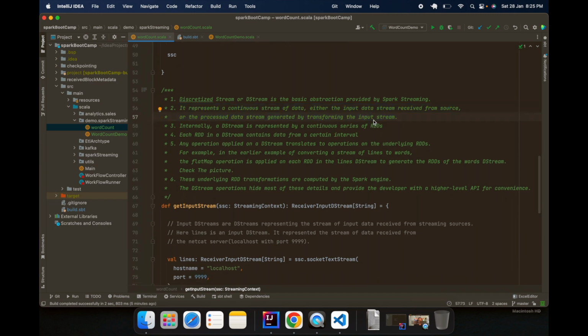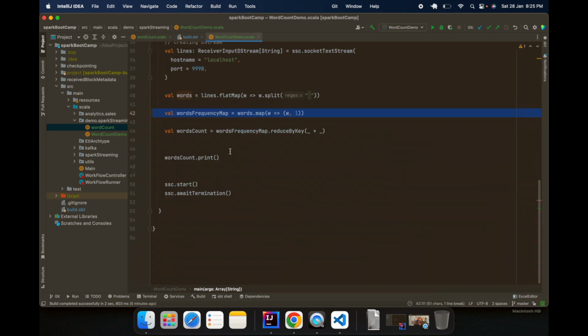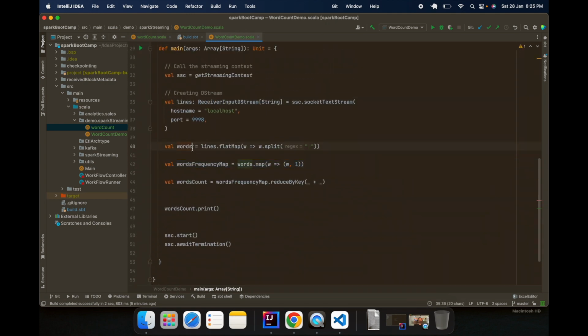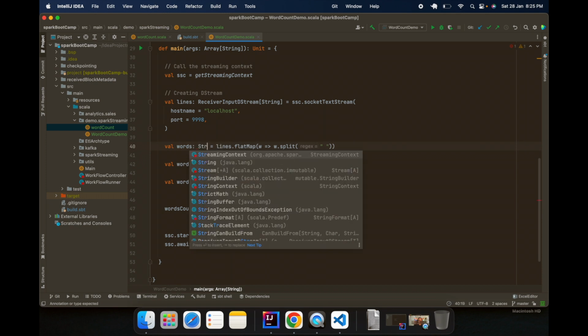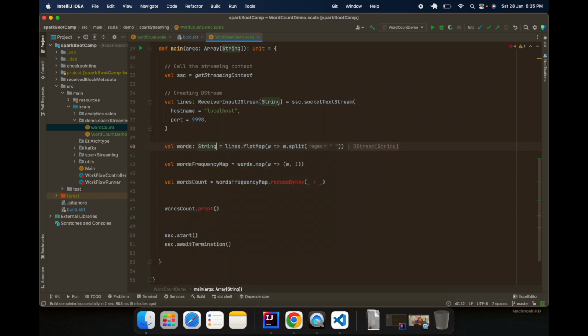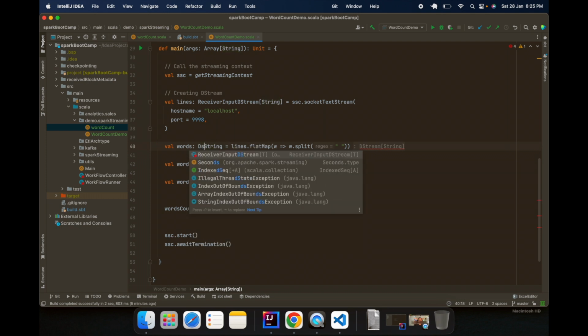So we can create DStreams either by reading from some source, or we can apply some transformations, and that will also create DStreams. What is this? If we apply the transformation, how do I know the type of this? I just pass a wrong value, and it will show, okay, it's not a string, so it's a DStream, right? So you got it.